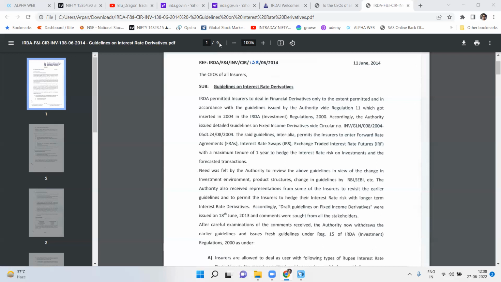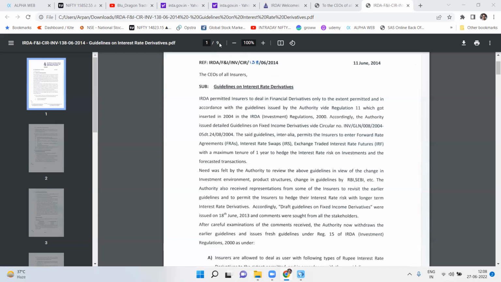Now, obviously, when we are considering derivatives, there would be exposure norms, and as I mentioned, risk management would be very important. So, in order to determine the risk management, we first have to go through the exposure. So, what is the exposure there? The primary counterparty with which the insurer enters into the derivatives has to be commercial banks or primary dealers, as mandated by RBI.